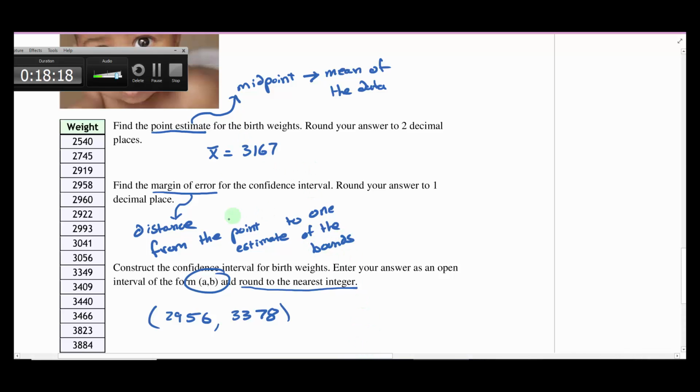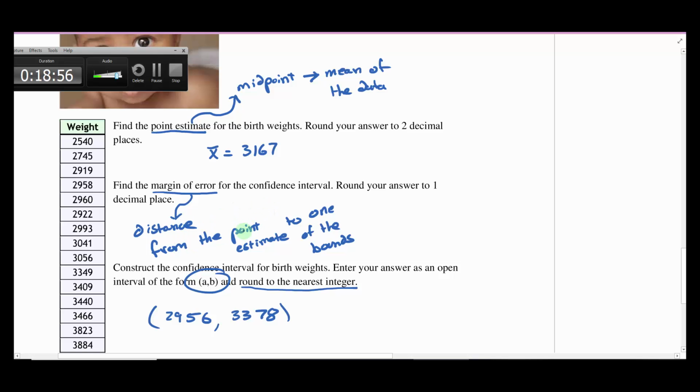And I know Mr. Van Slyver showed you another way to calculate the margin of error manually. There will be times, if you didn't have a calculator and had to calculate things by hand, you would go point estimate, then calculate your margin of error, then use the margin of error to calculate your confidence interval. So we're kind of going backwards. We have the technology, so we're constructing our confidence interval and then working our way backwards to get a margin of error and a point estimate. This is a little bit different than what Mr. Van Slyver has shown you. I'm just making sure you see all the different ways that you can go about doing this so you can pick the easiest way for you.